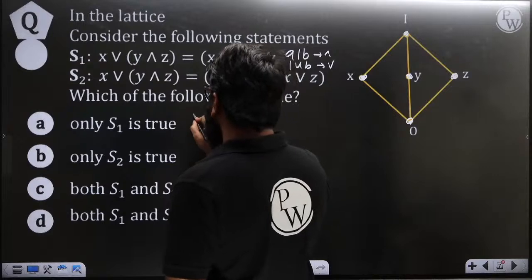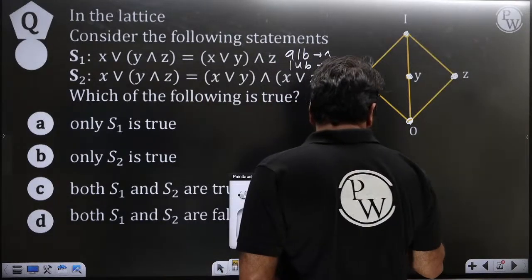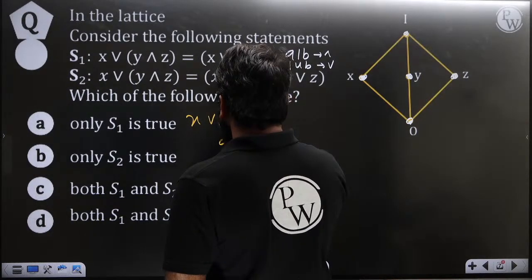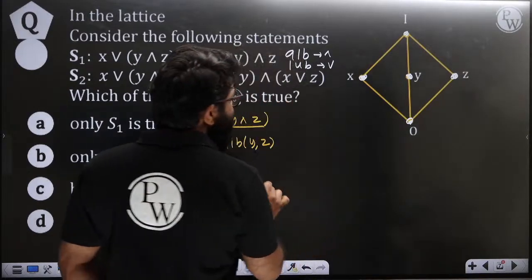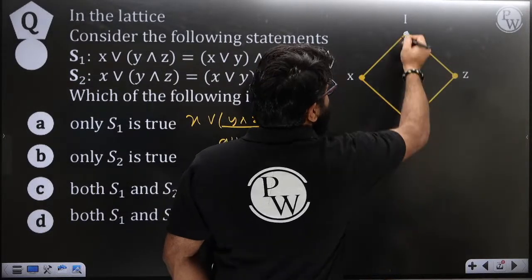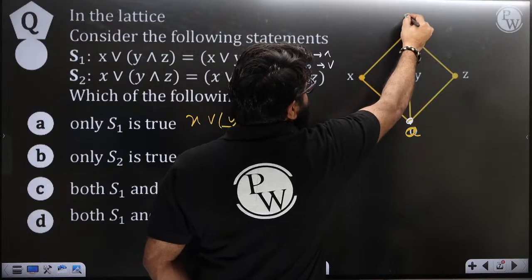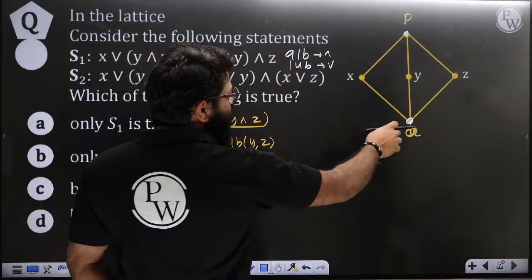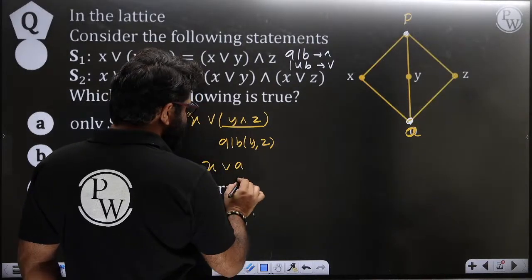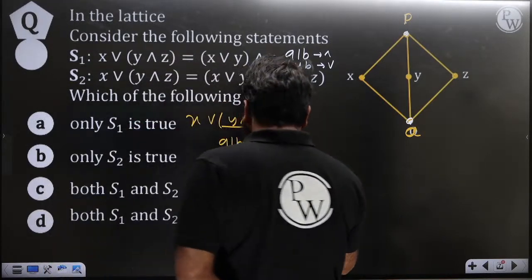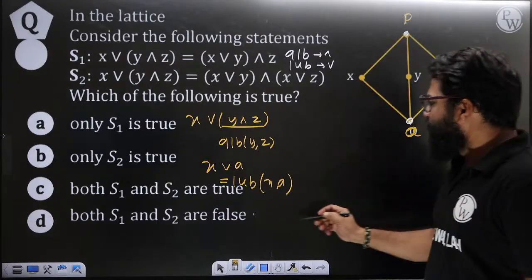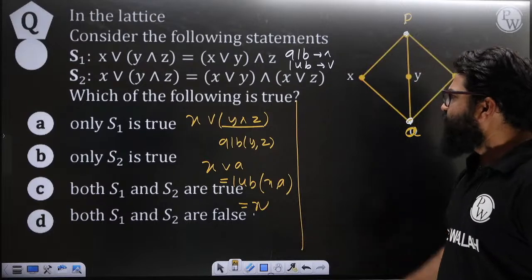It says X OR, and then Y AND Z. First you find the GLB of Y comma Z. Let me take this as A, and let me take this as P, so it will be very easy instead of writing O and I. Here the GLB of Y comma Z is A. So X OR A means the LUB of X comma A, least upper bound. You will get the answer X. So on the left side we are getting the answer X.